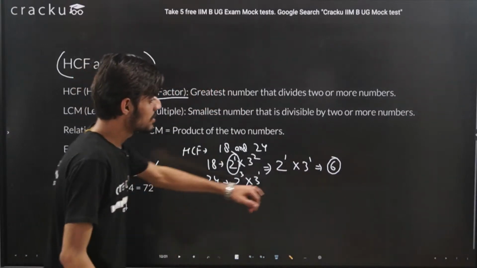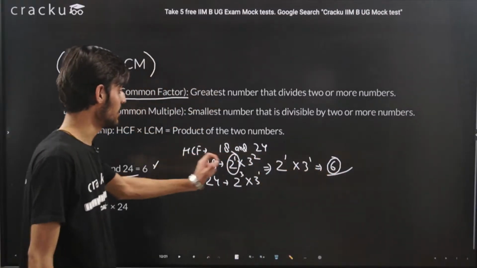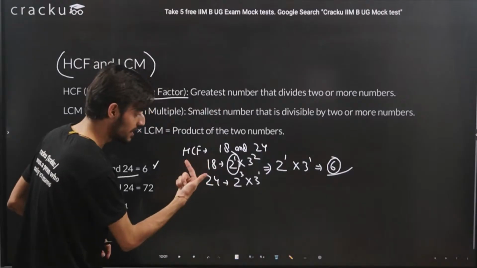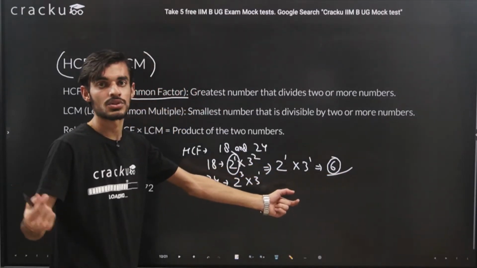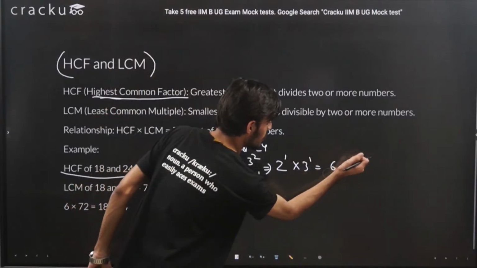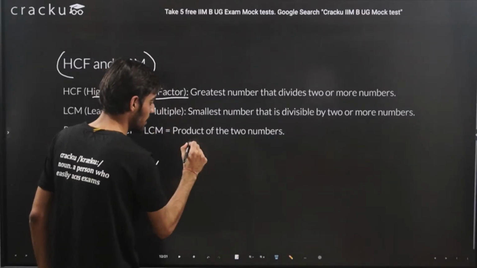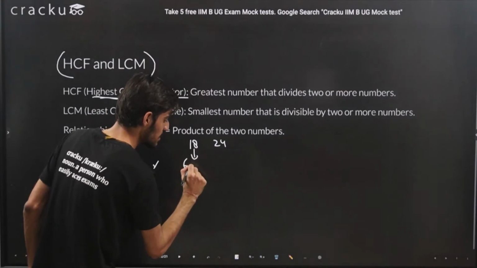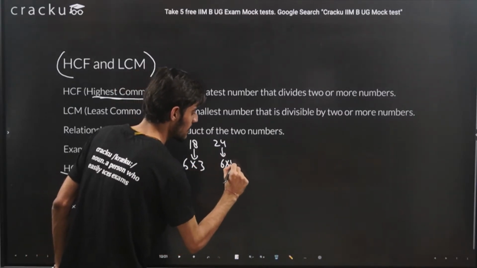One more thing is that because this is the highest common factor, this number is essentially dividing both of these numbers, so I can represent 18 as well as 24 in the form of 6k, where k is any constant. What I'm trying to tell here is that I can write 18 as 6 into 3 and 24 as 6 into 4.